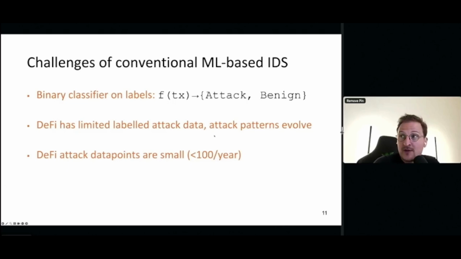For example, DeFi Hack Labs, I believe, has about 400 attacks currently available on mostly Ethereum and Binance Smart Chain. And that's just not enough data to train big neural networks. So the attack data points per year are really small. We can't just apply traditional classification as far as I'm aware, but maybe you find a way.